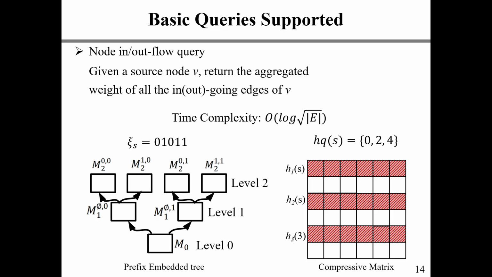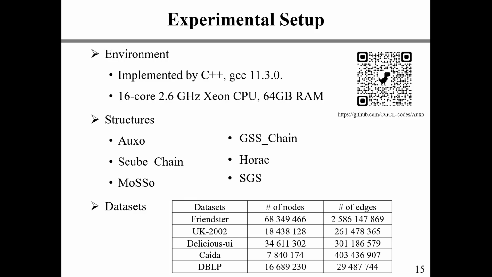If the last level embeds the fingerprint prefix of the destination node, we should check both children matrices of the current matrix, like the two matrices on level 1. Otherwise, we only need to check one children matrix on the next level, like on level 2. With each node query, OXO can support more graph topology related queries like a reachability query. We implement OXO and make the source code publicly available on GitHub.